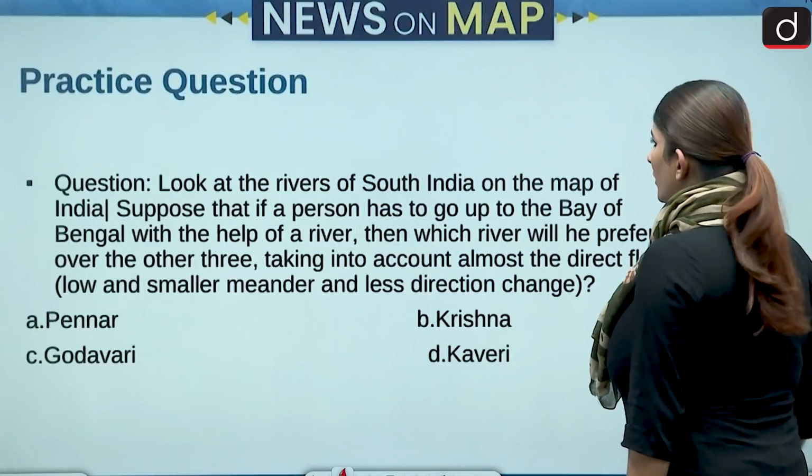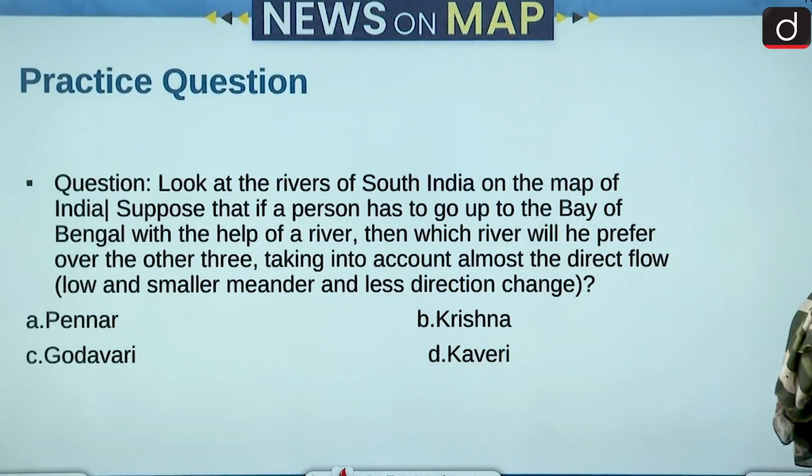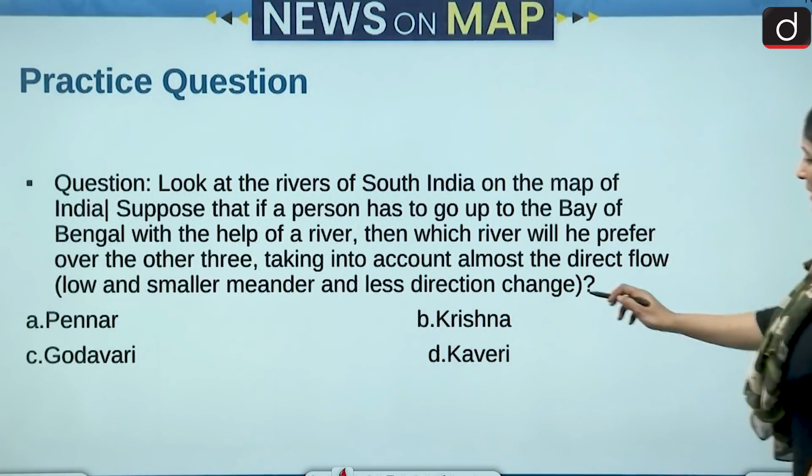Now let's move on to the practice question for the next segment. Look at the rivers of South India on the map of India, of course. Suppose that if a person has to go up to the Bay of Bengal with the help of a river, then which river will he prefer over the other three, taking into account almost the direct flow, low and small meanders and less direction change? Pennar, Krishna, Godavari and Kaveri. So keep this in mind.